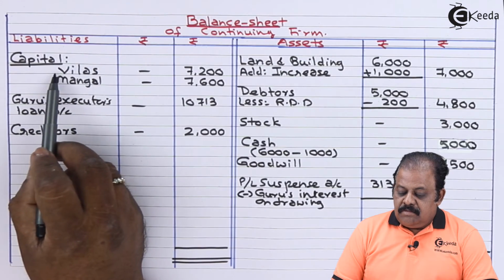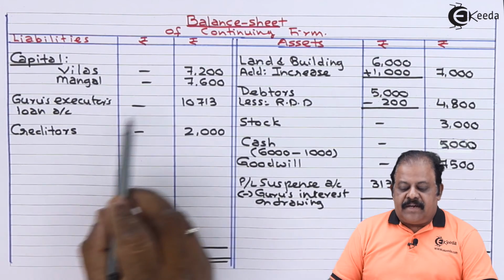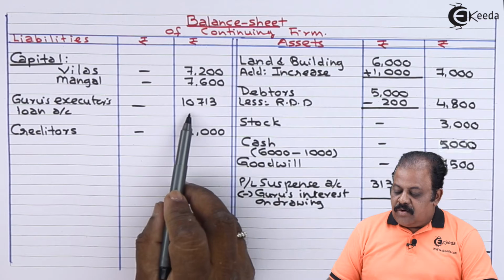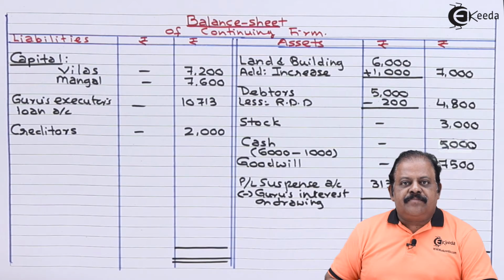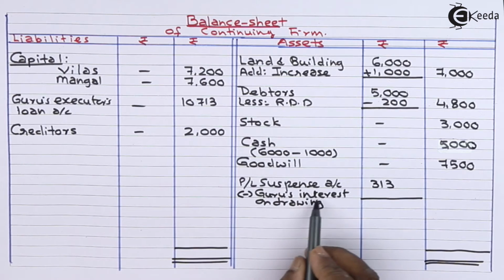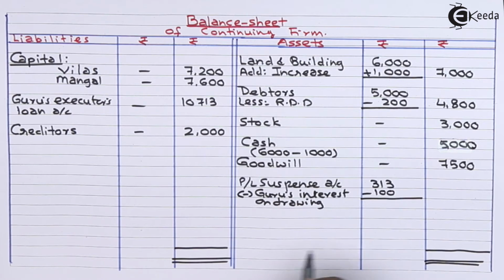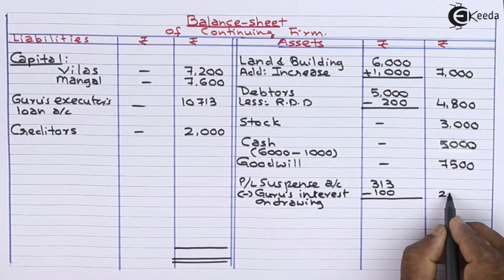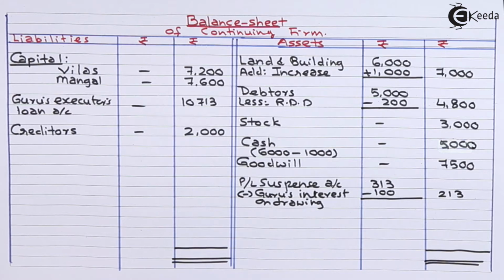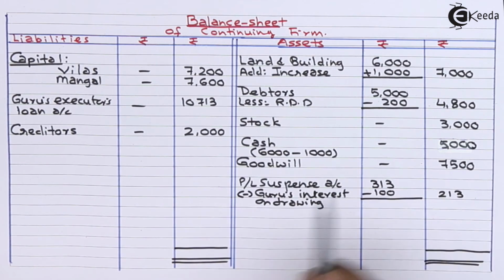New balance sheet, capital of Vilas 7,200, capital of Mangal 7,600, Guru's executor's loan account 10,713. On asset side, profit and loss suspense account is 313, less Guru's interest on drawings 100, so it becomes 213. Similarly, Guru's drawings are 1000, that has been deducted from cash, so cash has become now 5000.